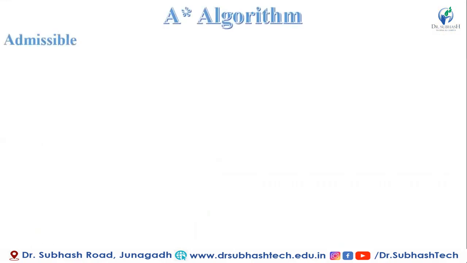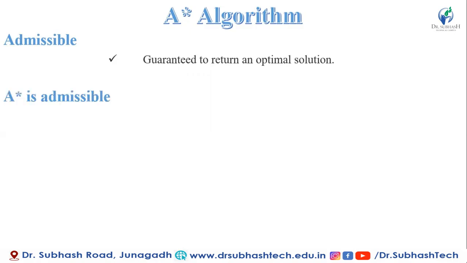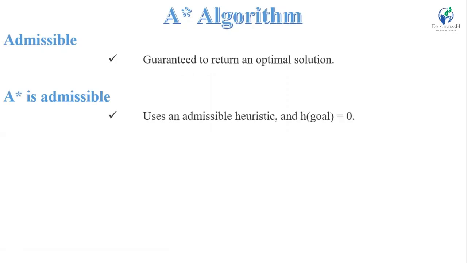So, first we can talk about what is admissible. A search algorithm is said to be admissible if it is guaranteed to return an optimal solution. The A-star algorithm is admissible if it uses an admissible heuristic and h of goal value is 0. Here, if h of n is smaller than h star of n, then A-star is guaranteed to find an optimal solution.